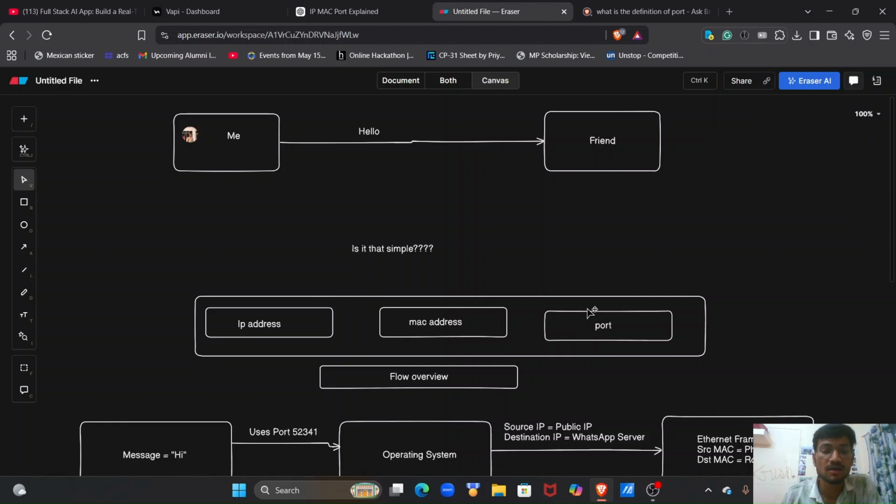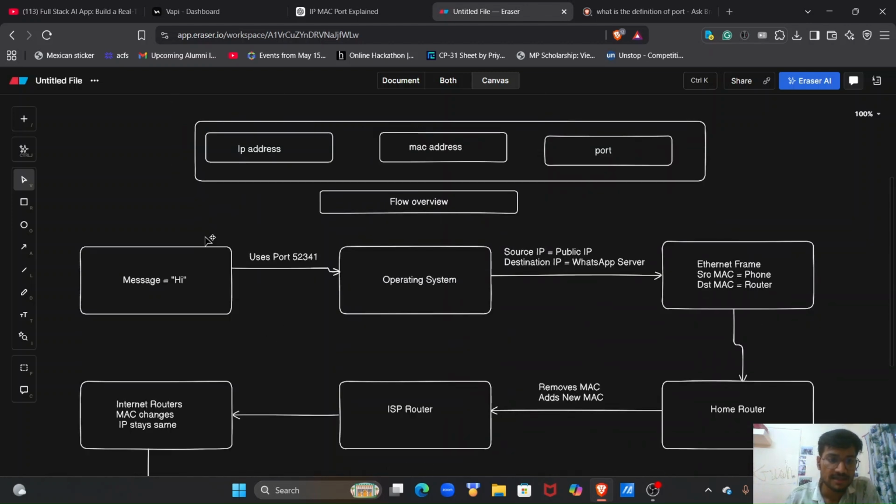Let's move through it one by one. Let's say we are typing a "hi" message. It uses some port, and the operating system assigns this port, and it notes the source IP address. There are two points, the starting point and the ending point. The data is starting from our phone, so that is the starting point, and the destination is the WhatsApp server.